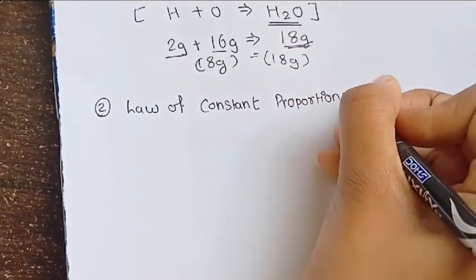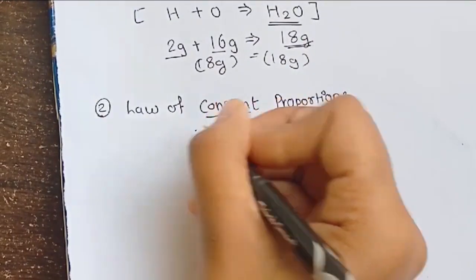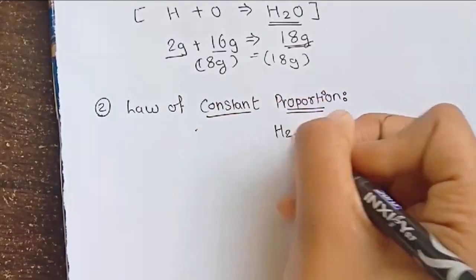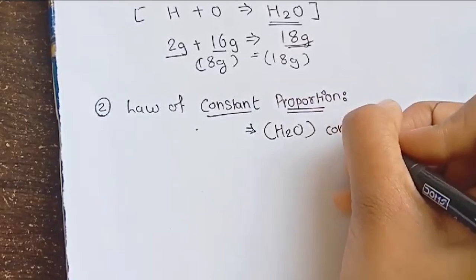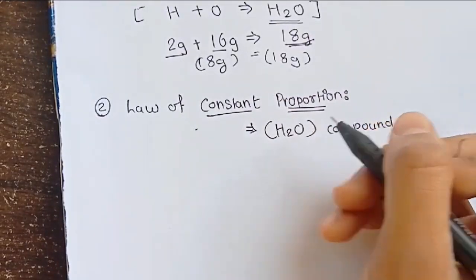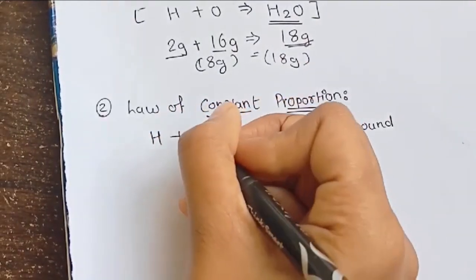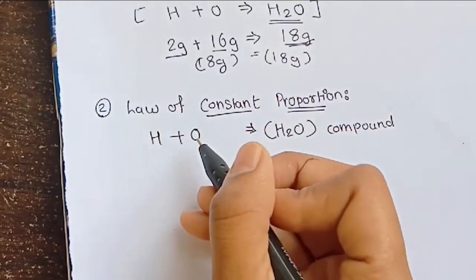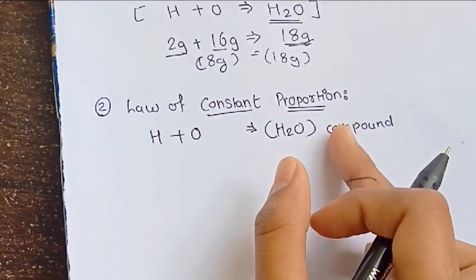Here in this law, they state that water is a compound. If you want to make water, then you need elements. What elements do you need? You need hydrogen and oxygen. But this hydrogen and oxygen should be mixed in a proper amount, then you will get this compound.